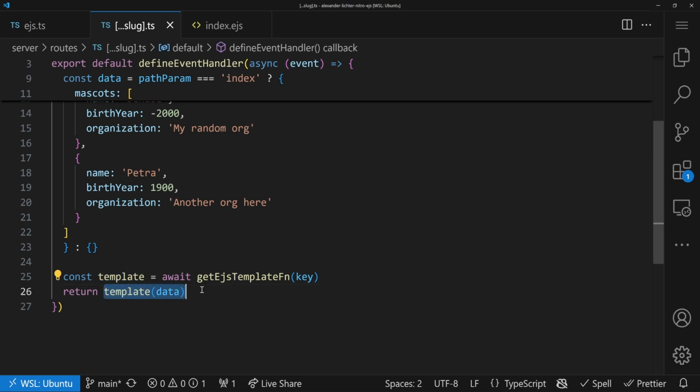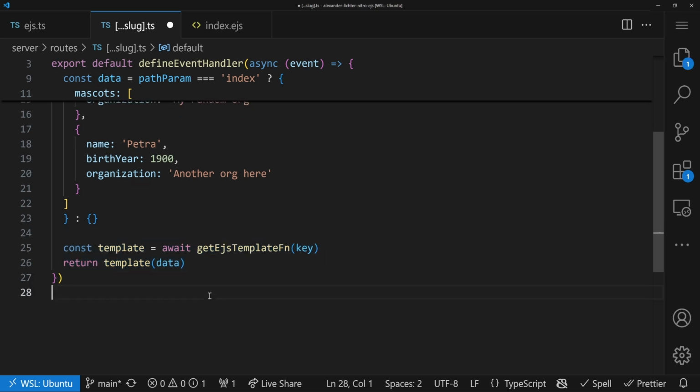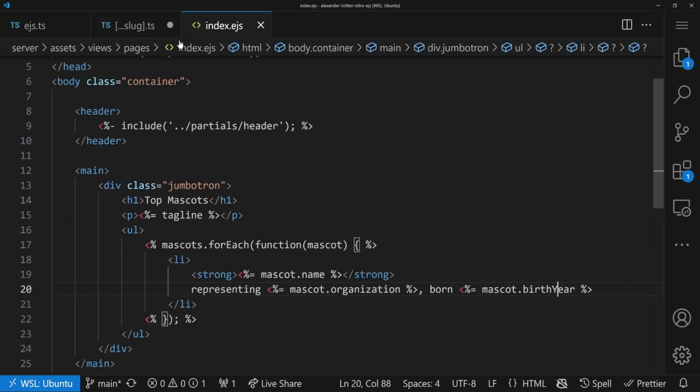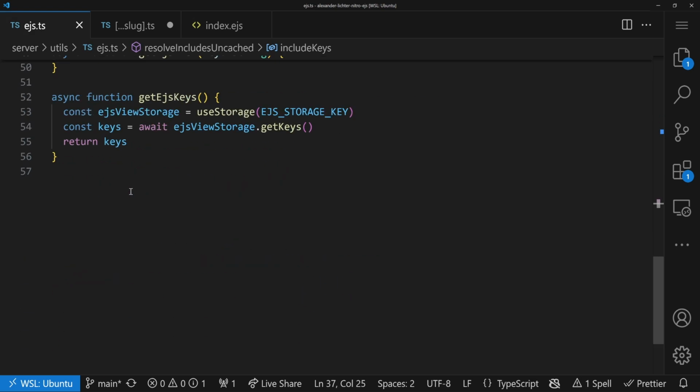So even here we could make this whole thing technically a defined cached function, because this is only depending on the key and on the data. So we could even say, let's just give a key and a data, and it will be fully cached, because you don't have to recalculate the whole thing again and again. So even that you could say either in EJS, right? Or here. So let's maybe make that in the EJS.ts file as well.